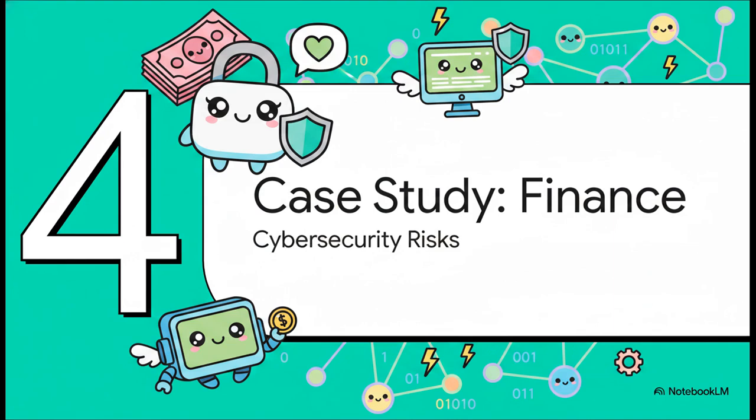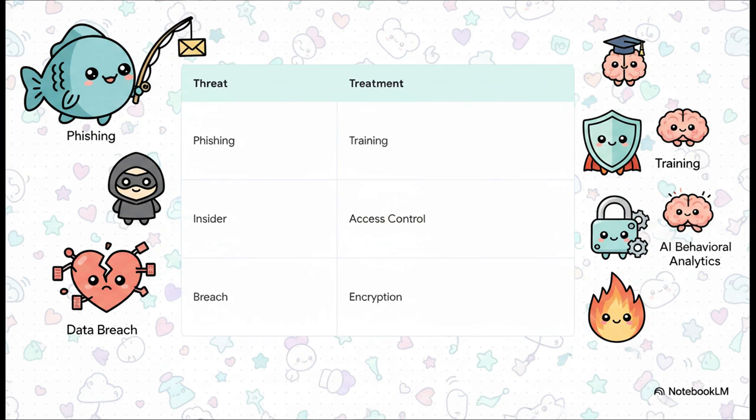Section 4. Case Study, Financial Cybersecurity. Let's put this into practice and look at active threats versus our ISO-guided tactical defenses. In this financial institution case study, the team identified phishing attacks, insider threats, and data breaches as their absolute top vulnerabilities. And their treatment choice across the board? Risk reduction. They reduced the phishing risk with advanced email filtering and ongoing awareness training. They tackled insider threats by implementing strict access controls alongside AI-driven behavioral analytics. And they fortified against data breaches by aggressively upgrading their encryption and key management protocols.